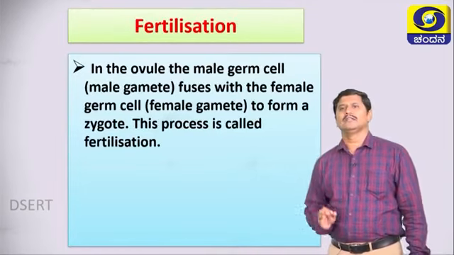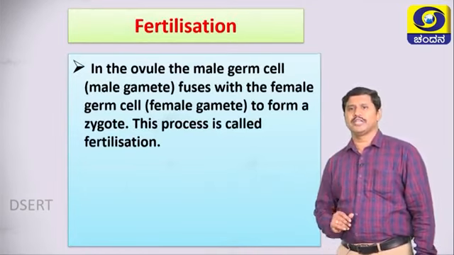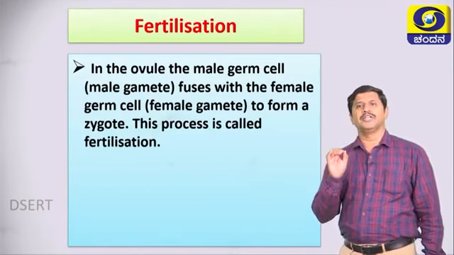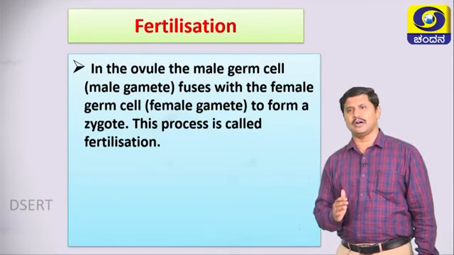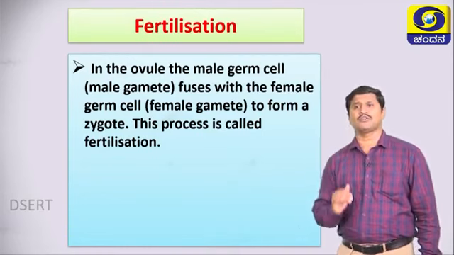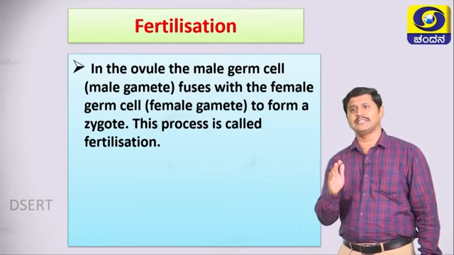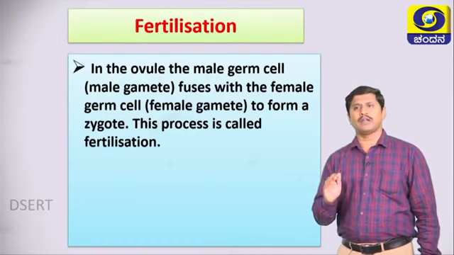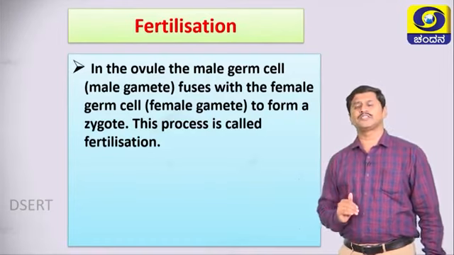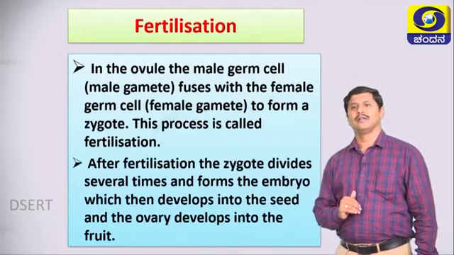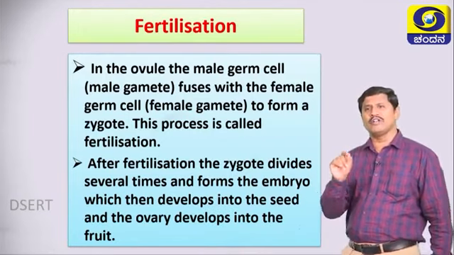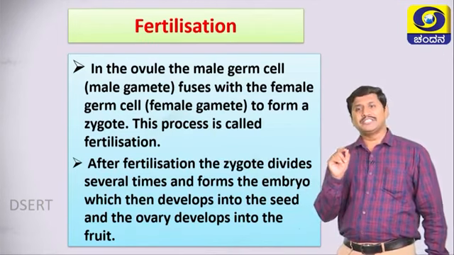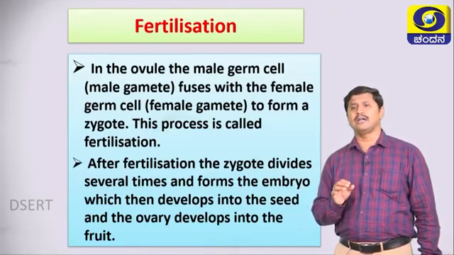In the ovule, the male germ cell fuses with the female germ cell. It means that the male gametes fuse with female gametes to form a structure called zygote. This process is called fertilization. Remember, students, what is fertilization? The fusion of male and female gamete to form a structure called zygote. This is called fertilization. After fertilization, the zygote divides several times and forms the embryo, which then develops into the seeds, and the ovary develops into the fruits.